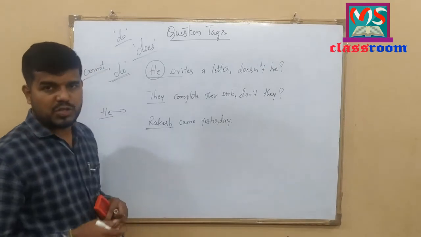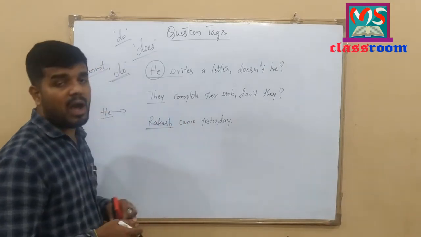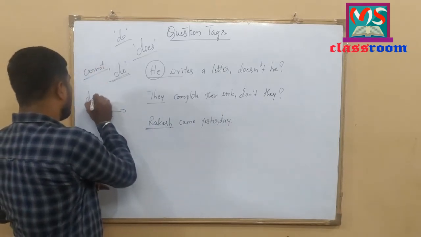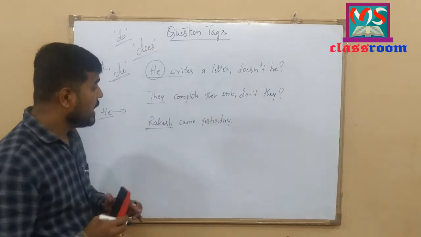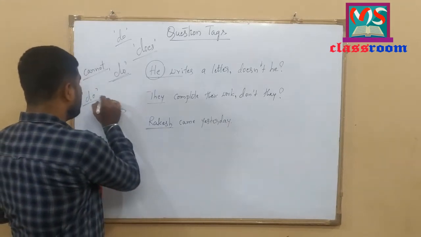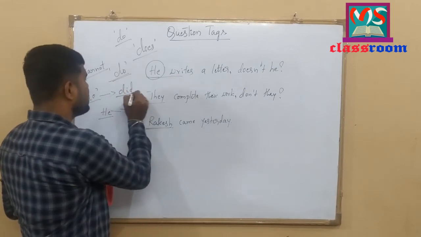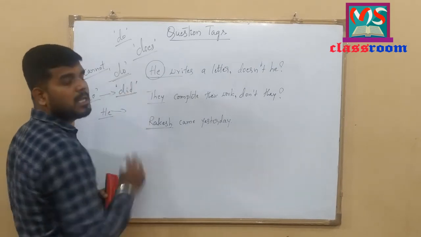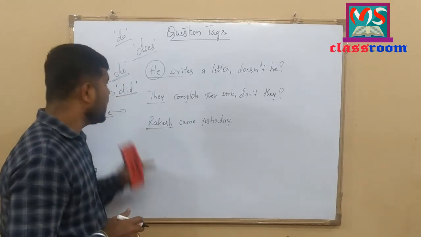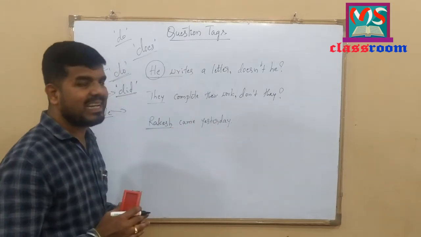So to refer to that male gender, we can use he as a personal pronoun at the end of the question. And look at here. Here we don't have any auxiliaries. So we should use do form auxiliaries, but here the sentence is in simple past tense. So we should use past tense of do form auxiliary. Which is past tense of do form auxiliary? Did is past tense of do form auxiliary.